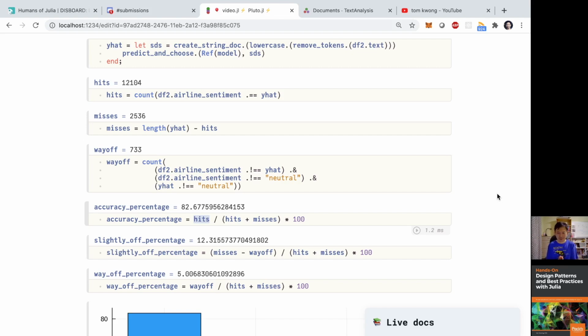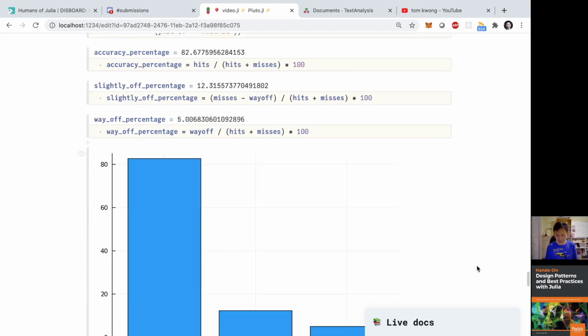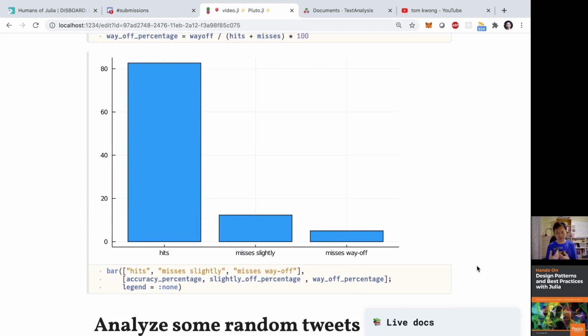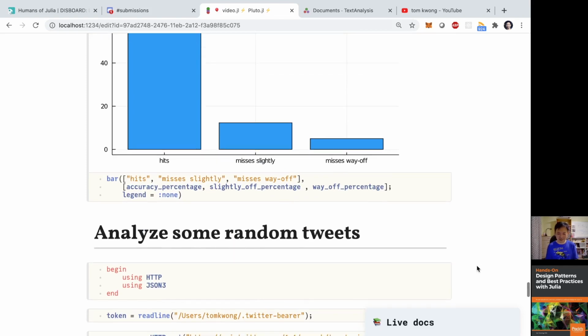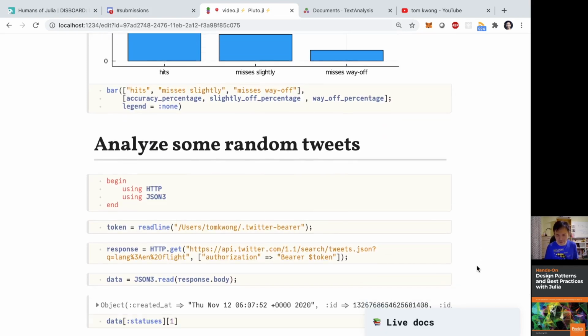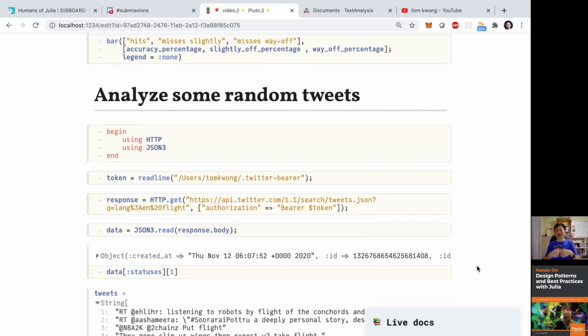Okay. Anyways, the slightly off percentage is 12%, and the way off is 5%. And you can see clearly from this bar chart how they compare. So, just for fun, the last part I'm trying to analyze some random tweets.